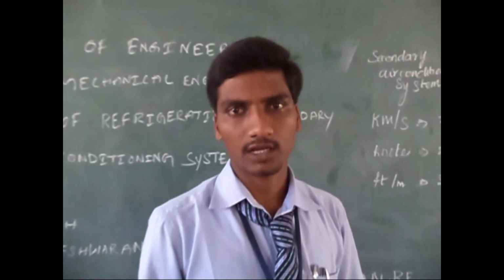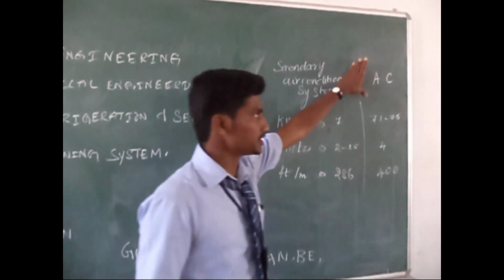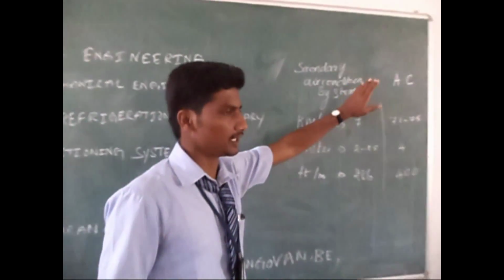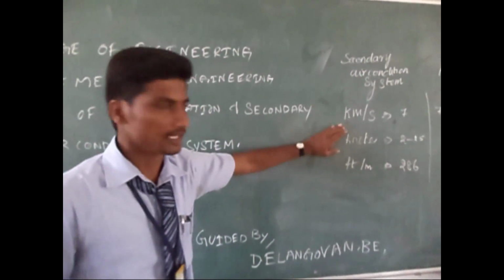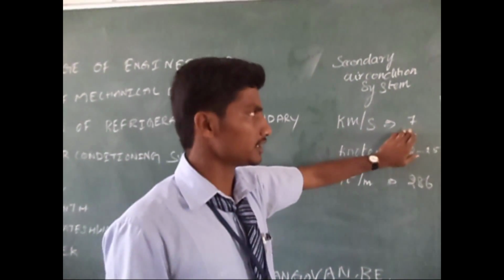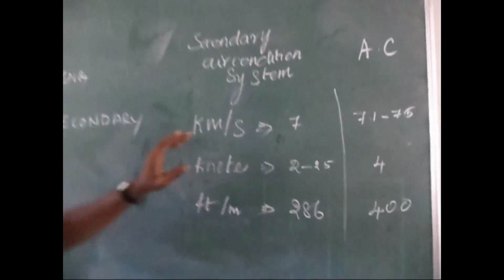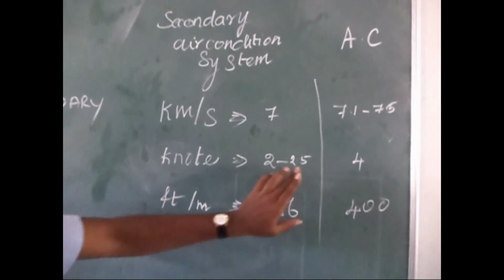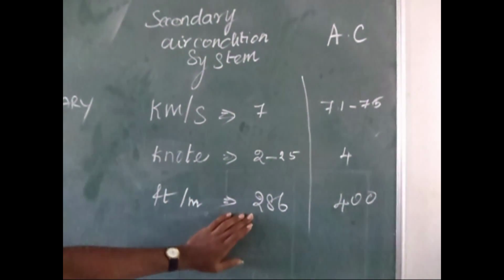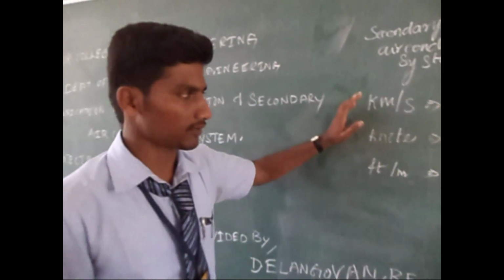Good morning, one and all. I am Sugan. The secondary air conditioning system is our project, and the commercial AC is used for comparison. The readings are taken from an anemometer. In meters per second, our project reads 7.1 to 7.5 and the commercial AC 4. In knots, our project is 2 to 2.5 and the commercial AC is 4. In feet per minute, ours is 286 and the commercial AC is 400. This is the comparison of our project and the commercial AC.